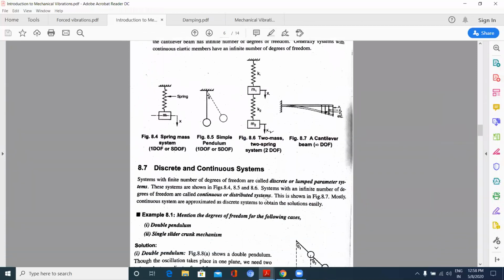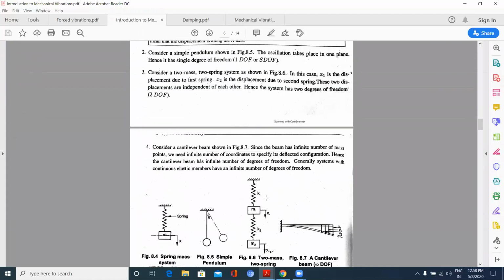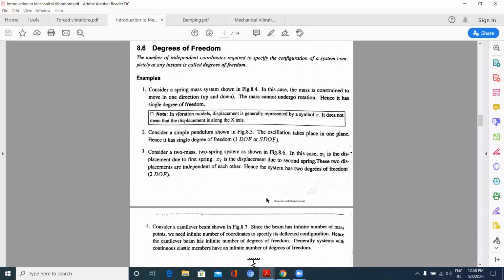Degrees of freedom. What is this degrees of freedom? The number of independent coordinates required to specify the configuration of a system completely at any instant is called degrees of freedom. Okay. What is the number of independent coordinates required to define the motion of an object, or the position of an object, or here, to specify the configuration of a system? Then that number is called the degrees of freedom.